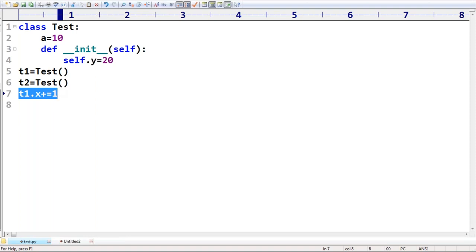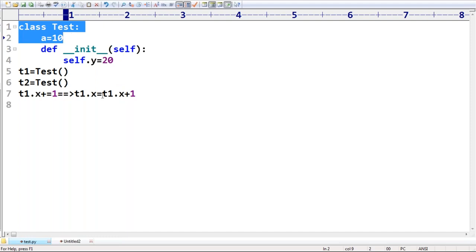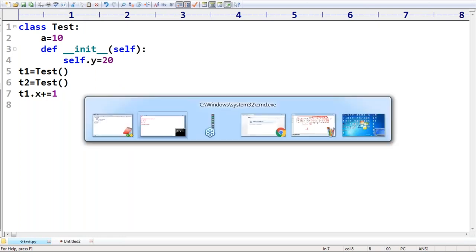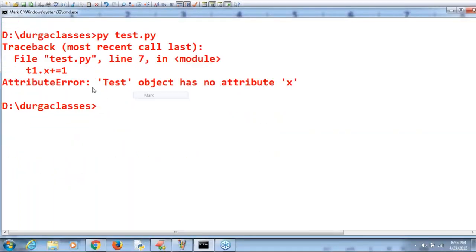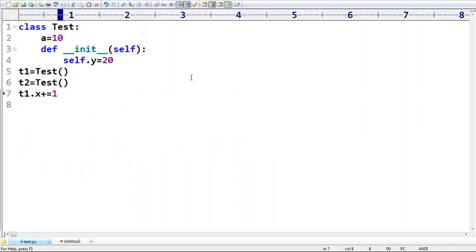Yes, invalid, because in the line T1 dot x is equal to T1 dot x plus 1, you are trying to read T1 dot x. From where? Related to T1, there is no variable named x, and no variable named x at the class level either. If it is not there, then it should not work. Let me cross check. Yes, test object has no attribute x. Clear for you, Divya? Okay. Now, what is the next scenario we need to talk about?